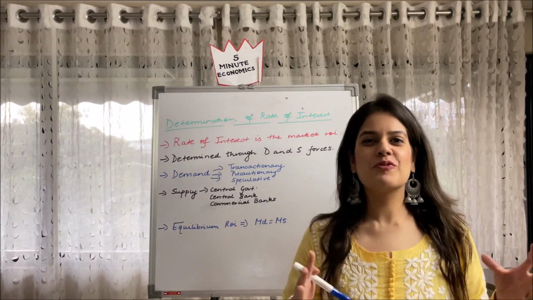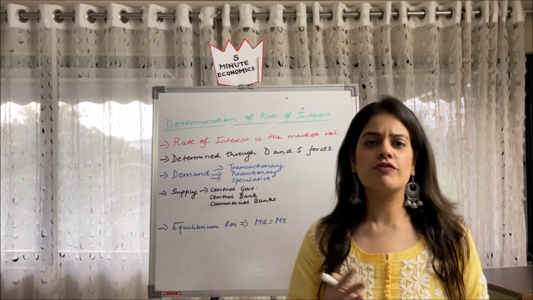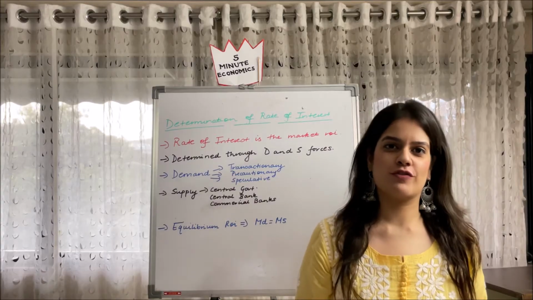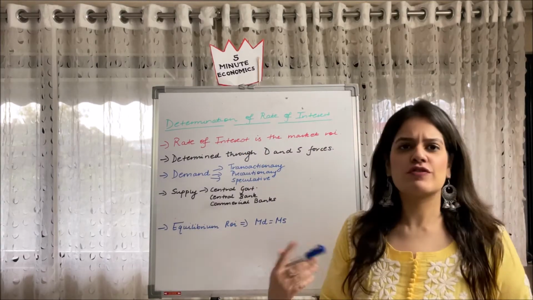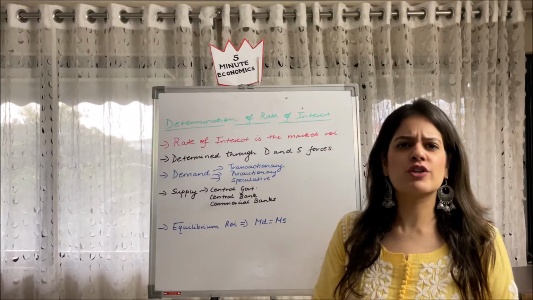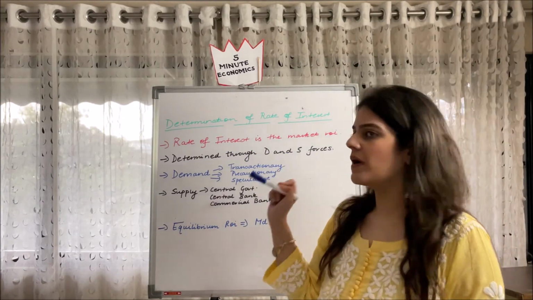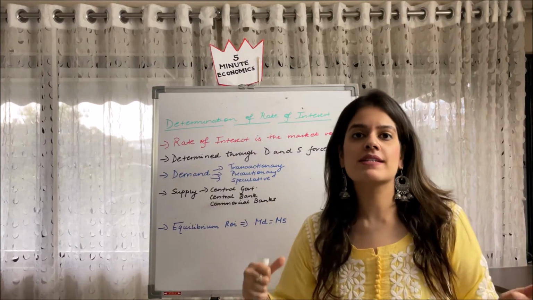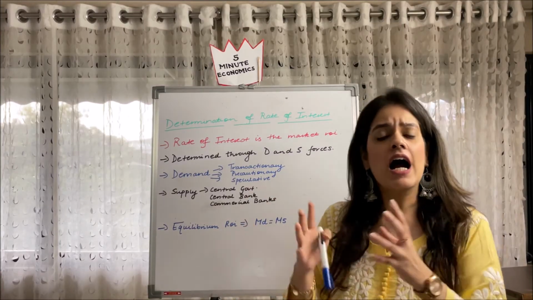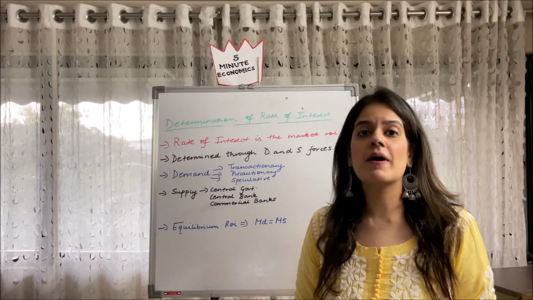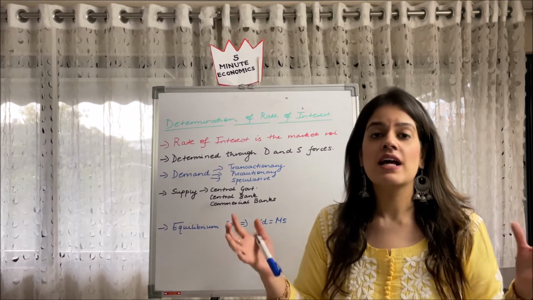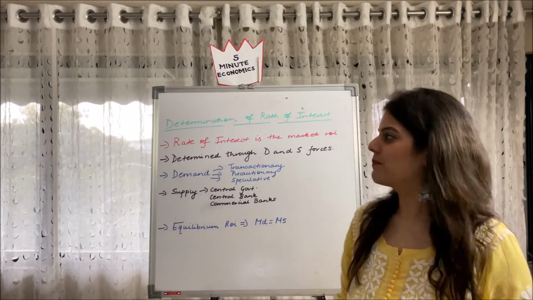So now guys, moving ahead to the second component of the investment function, which is the rate of interest. So basically, rate of interest or ROI is the market rate of interest, the prevailing rate of interest, which we all study. It is determined through the forces of demand and supply. So basically, we are finding how to determine our ROI. We determine it through the equilibrium of demand and supply.